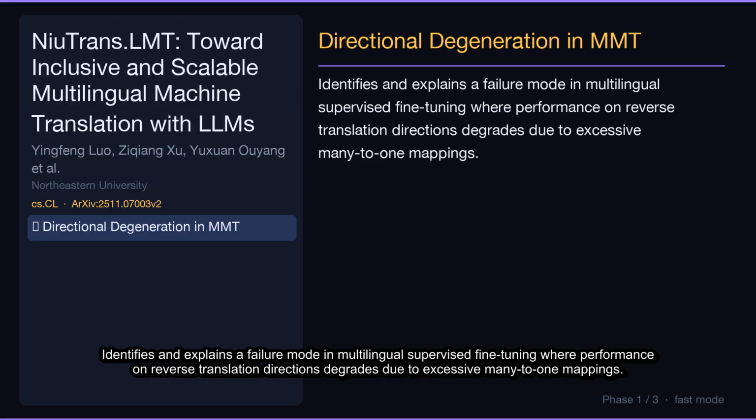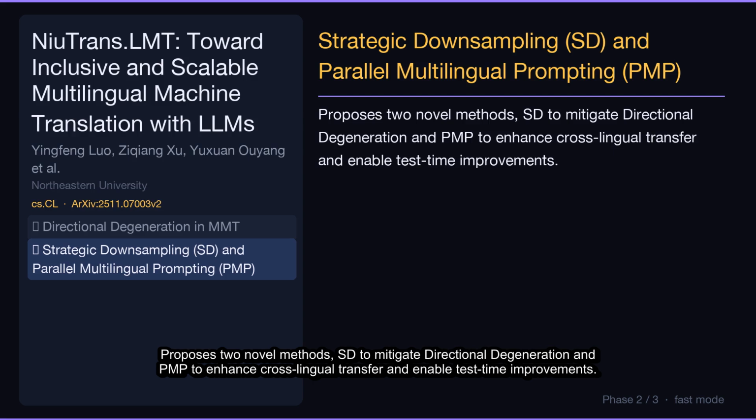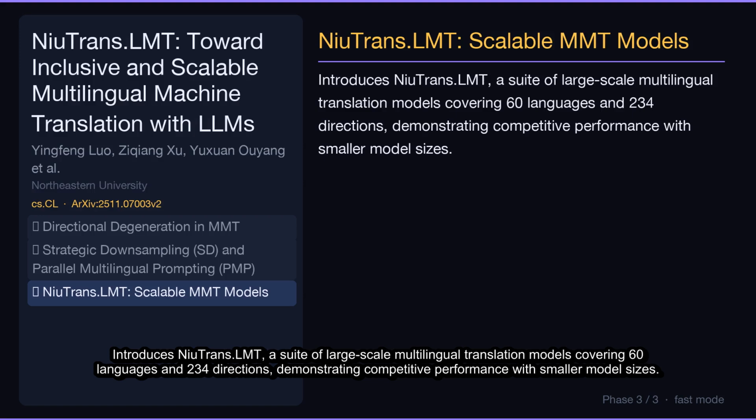Identifies and explains a failure mode in multilingual supervised fine-tuning where performance on reverse translation directions degrades due to excessive many-to-one mappings. Proposes 2 novel methods, SD to mitigate directional degeneration and PMP to enhance cross-lingual transfer and enable test time improvements. Introduces NiuTrans.LMT, a suite of large-scale multilingual translation models covering 60 languages and 234 directions, demonstrating competitive performance with smaller model sizes.